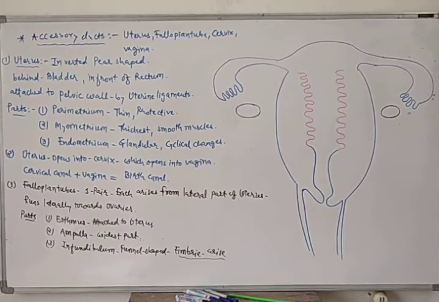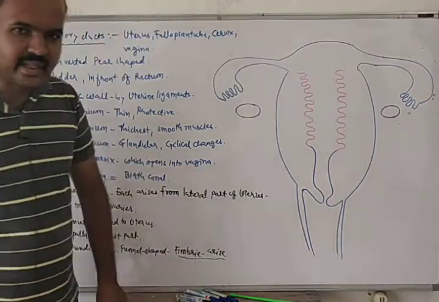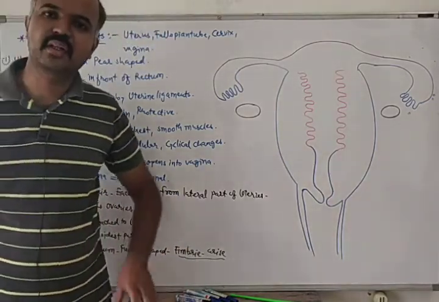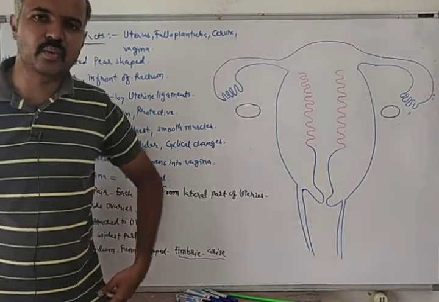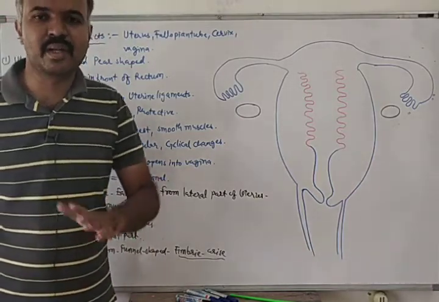So students, we said that the female reproductive system is made up of one pair of ovary, accessory ducts, mammary glands, and external genitalia. So four parts are there in the female reproductive system. Out of that we have covered the ovary, and now we are going to talk about accessory ducts of the female reproductive system.